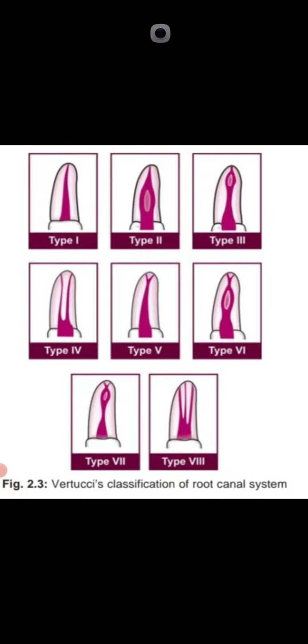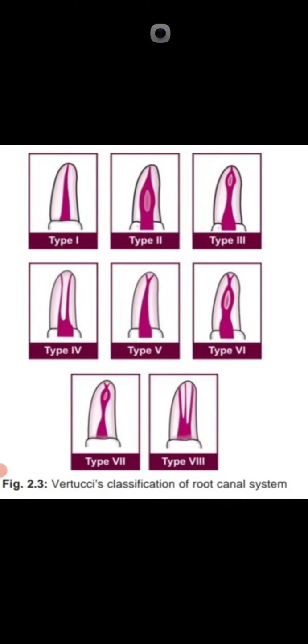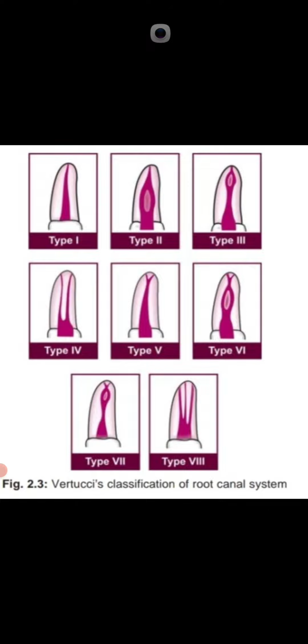First, Vertucci established 8 different classifications of pulp anatomy rather than 4. The classification of the root canal system is given by Vertucci. Type 1 is a single canal from orifice to apex. Now come to type 2: 2 canals leaving the pulp chamber but joining shortly before the apex to form 1, same like Weine. In type 3 there is 1 canal dividing into 2 within the body of the root and then again forming 1 canal. One canal divided into 2, then again becomes 1, meaning 1 2 1.